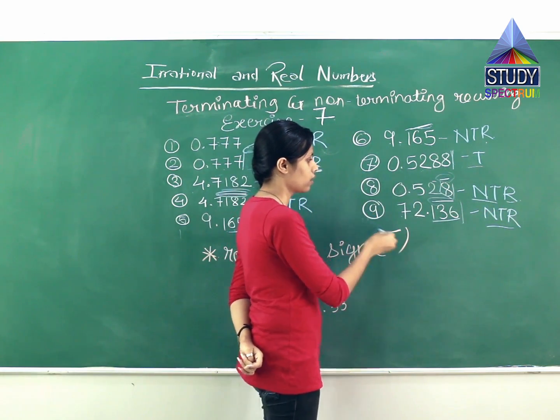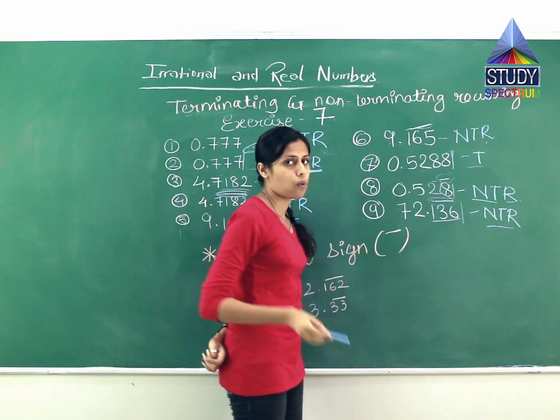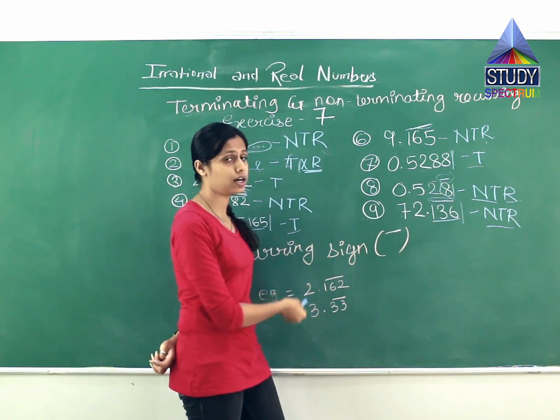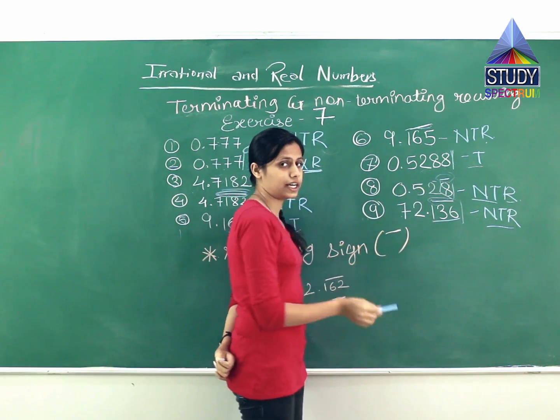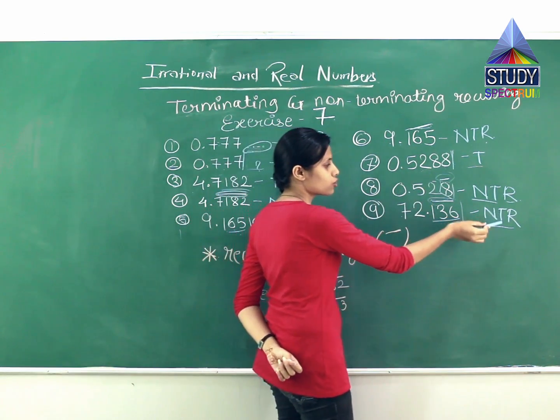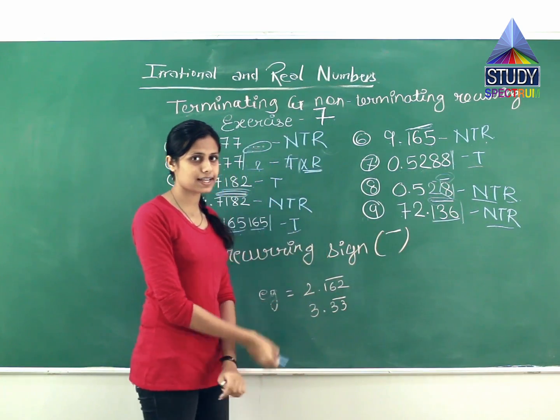The ninth one, which is 72.136. There is a bar above it. What does the bar represent? Look over here. It means a recurring sign. It recurs till infinity. It does not stop. So this is a non-terminating and recurring one. So clear with this exercise?